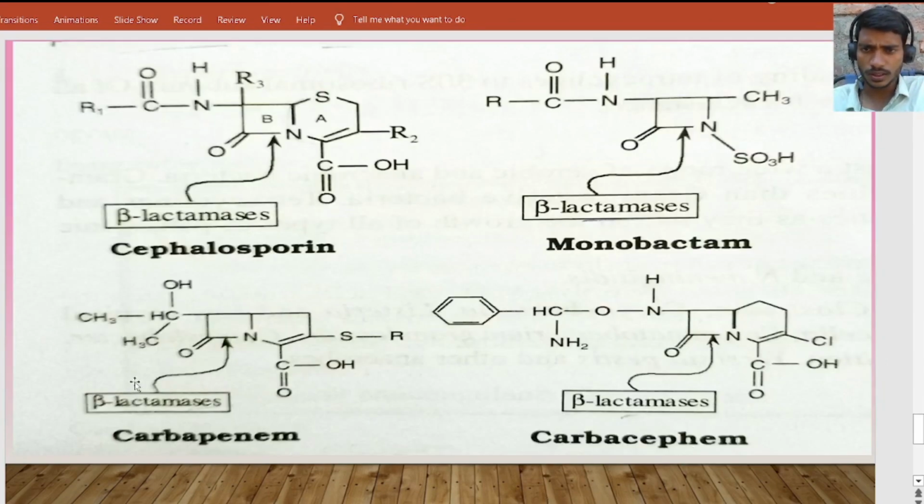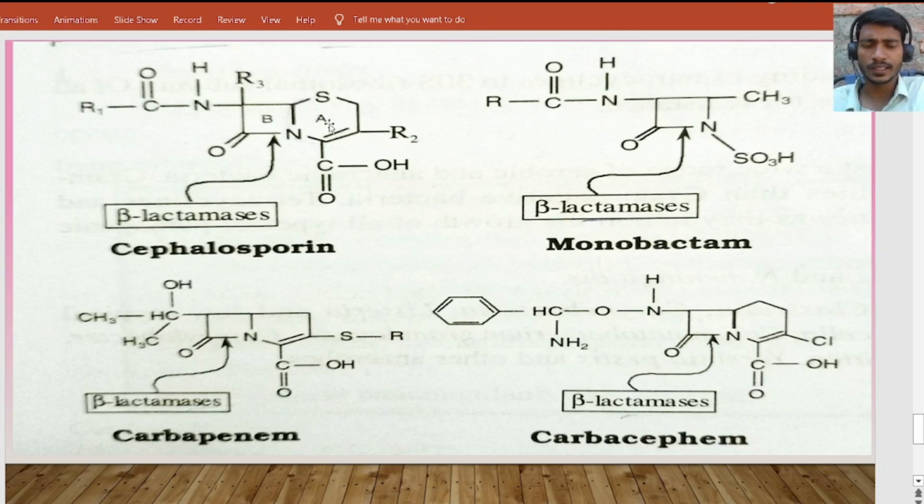So these are the different beta lactam antibiotics: carbapenems, monobactam, cephalosporin. We can observe here that every beta lactam antibiotic contains the beta lactam ring.